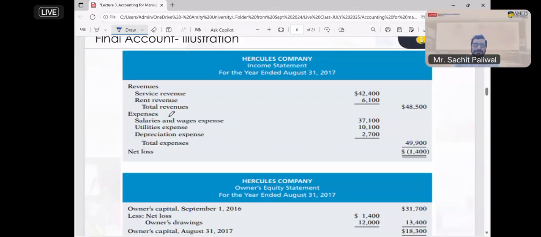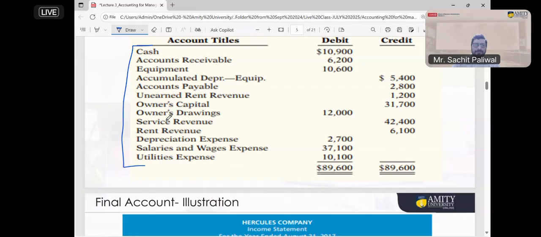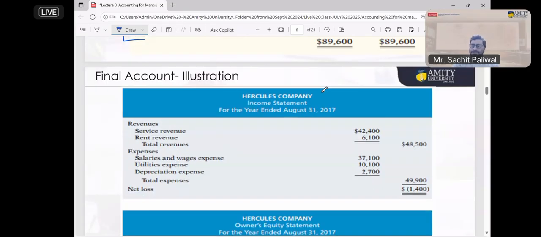As per the trial balance, I have two types of revenue, service revenue and rent revenue. So the business has two types of income, service and rent. The service revenue is 42,400 and the rent revenue is 6,100. So the total revenue of the business is 48,500. Now we have recorded how much revenue we have. Now it's time to record all the expenses of the business.